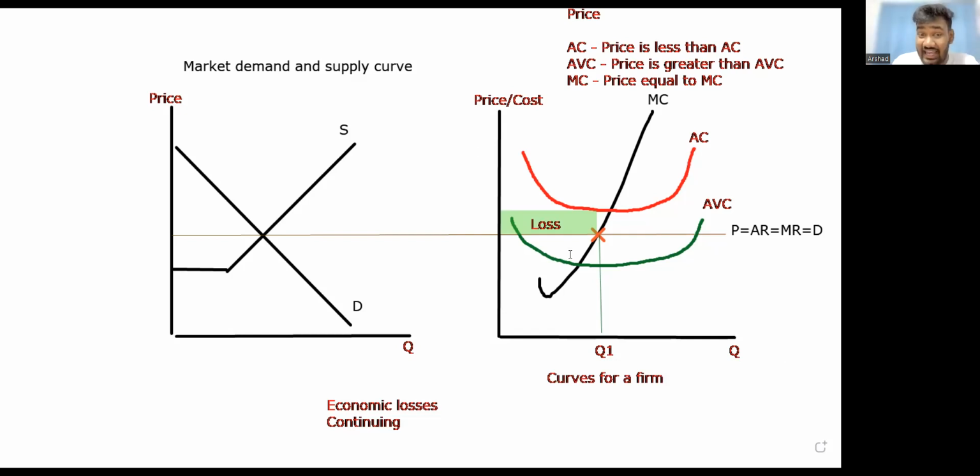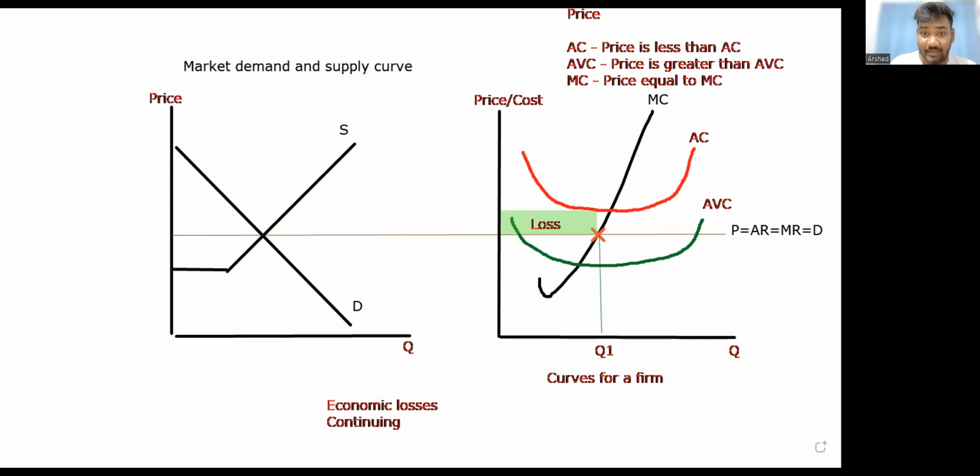Some people will exit the market, right? These are not in the question. I'm just going a little bit ahead. Some firms will exit. So some firms will exit means market supply will decrease. Given that the market supply decreases, what happens? The price will increase to cover the average cost until that point. So in the long run, you will be making normal profit. Supply will decrease and you will go to this point. That's something that you can think about and learn for homework. Fast track people, there are questions on those. We'll do it probably in our mock exams and all of that.